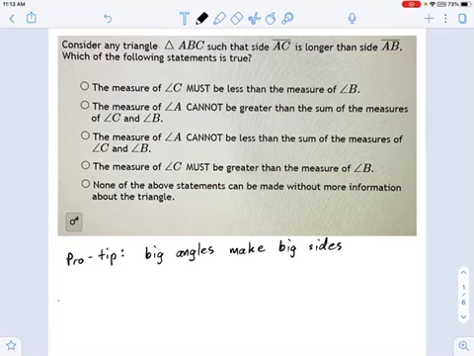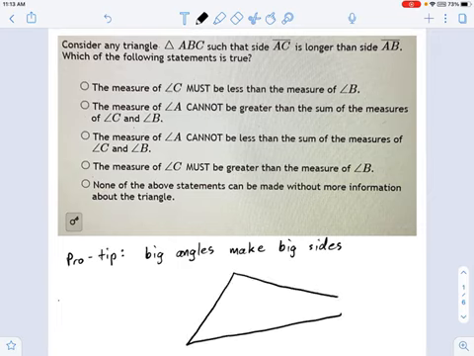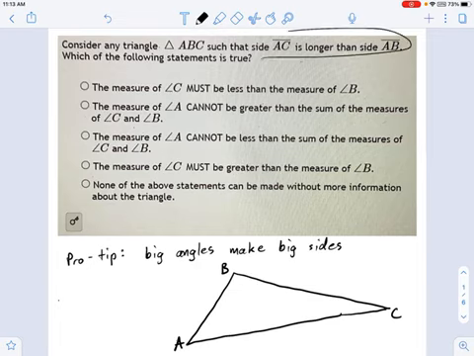The way through this problem involves two things. For one thing, it's helpful to draw the triangle, and this one is ABC. Okay, I'm going to draw this weird triangle right here. And it says AC is longer than AB. So I'll just call this AC and this one AB. That satisfies the statement at the beginning. AC is longer than AB.